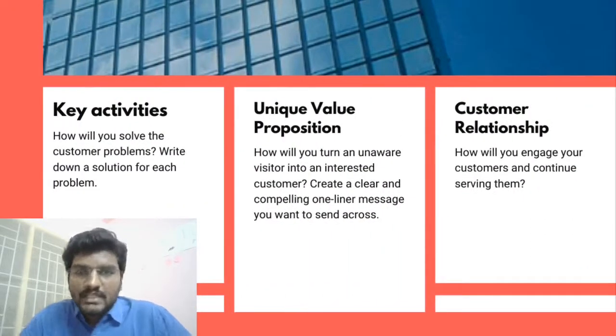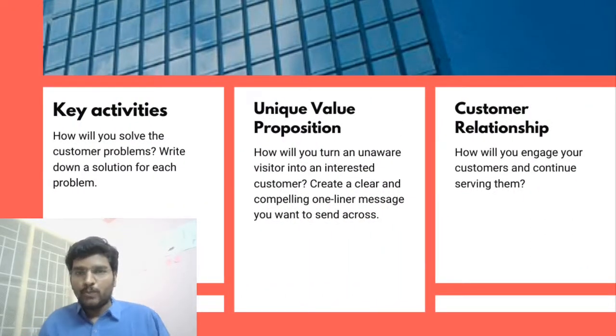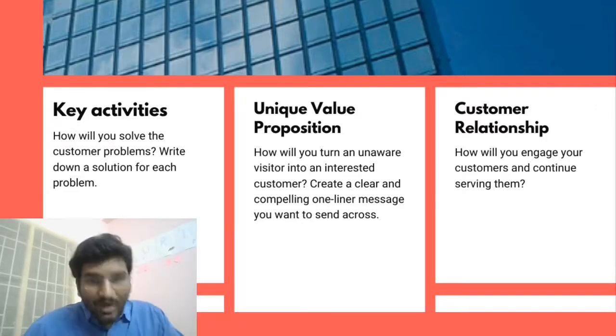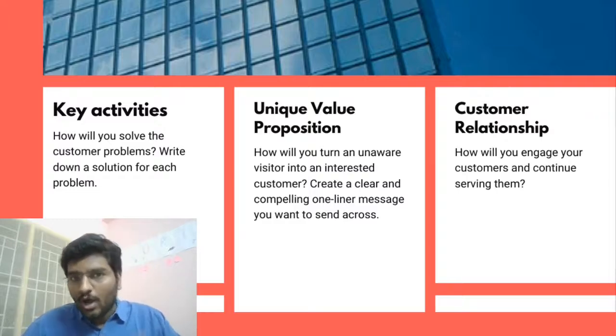The second aspect is identifying the unique value proposition which you are offering to the customers. For example, let's say you have someone who has no awareness about your product or service at all, right? How are you going to tell them in one sentence what the value is that you are adding to them? That's the unique value proposition that you should have.